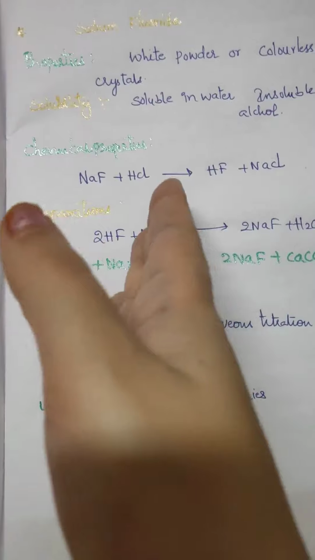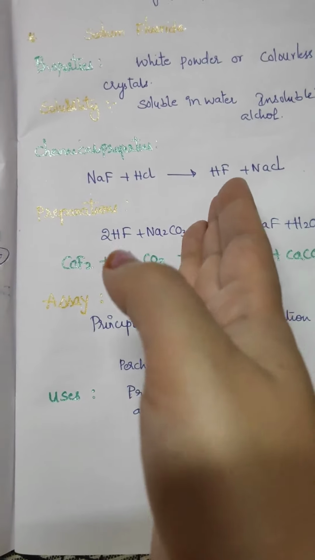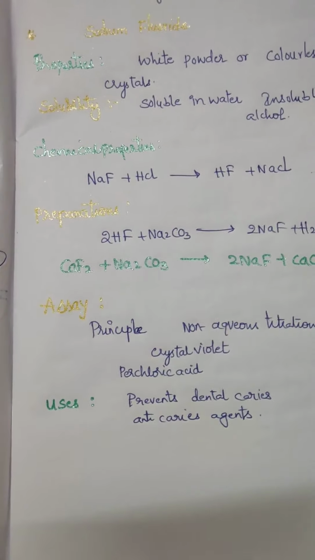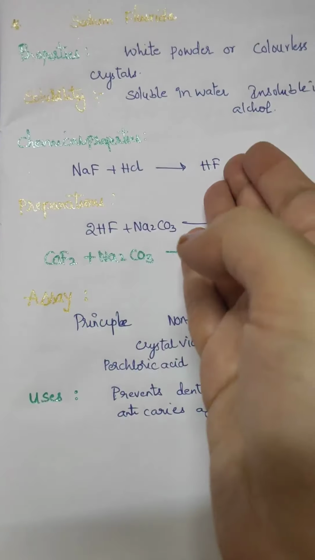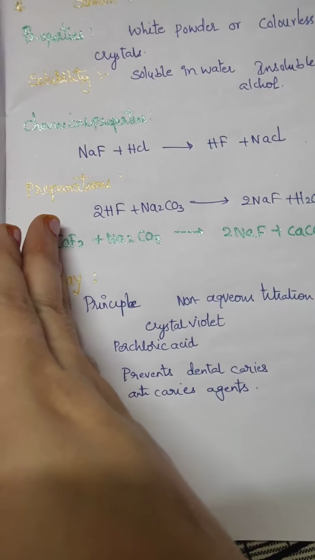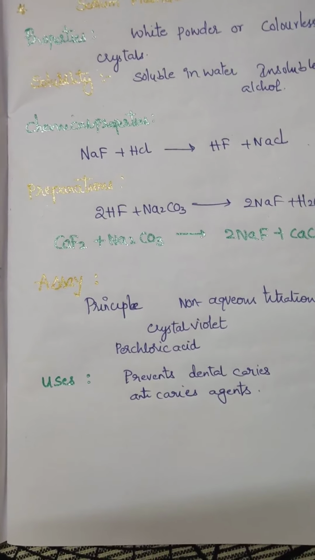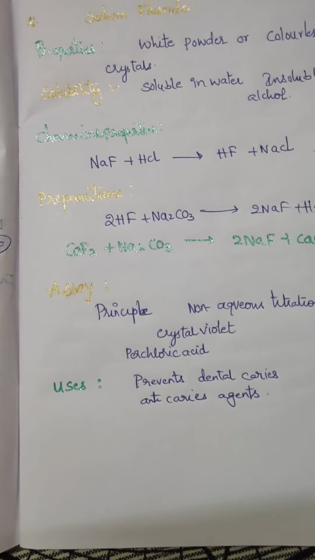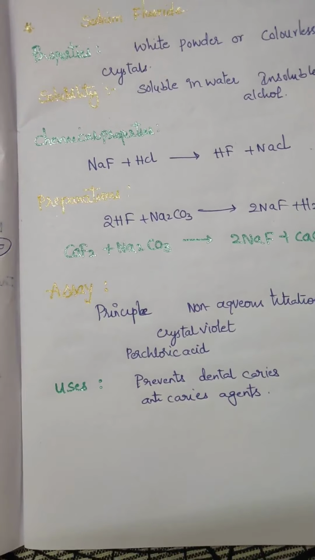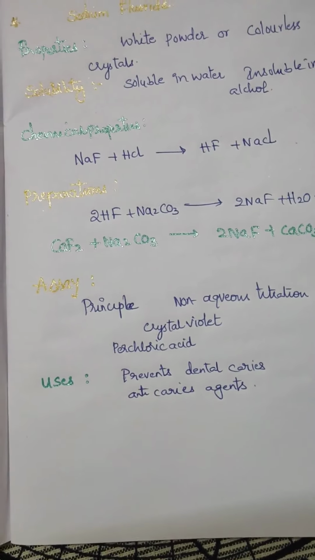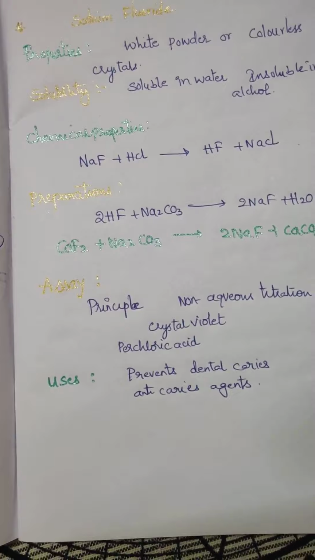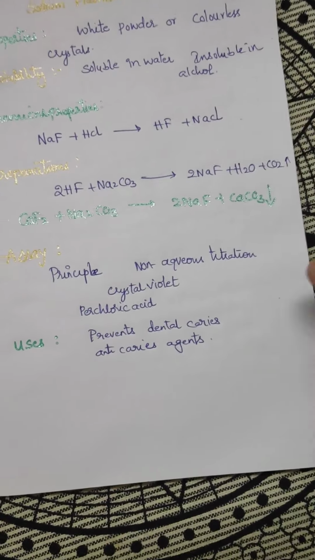Chemical properties: sodium fluoride reacts with HCl, it gives hydrofluoric acid. So HCl converts to HF. And preparation: double decomposition of hydrofluoric acid and sodium carbonate gives sodium fluoride.